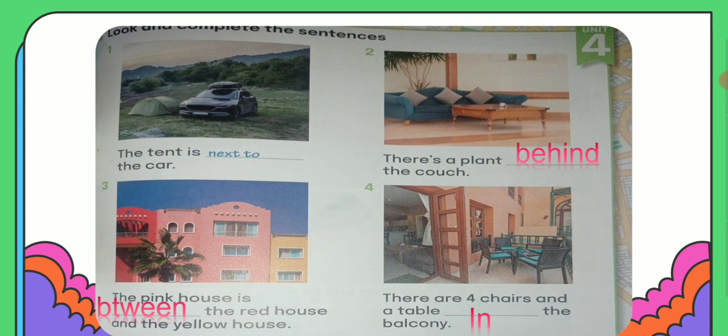Number 3, the pink house is between the red house and the yellow house. If you look at the photo, you can see the yellow house and the red house. Between them, the pink house. Number 4, there are 4 chairs and a table in the balcony. Look carefully at the balcony here. You can see 4 chairs and a table. Where are the 4 chairs and a table? In the balcony.